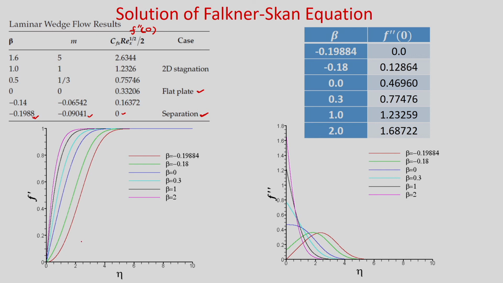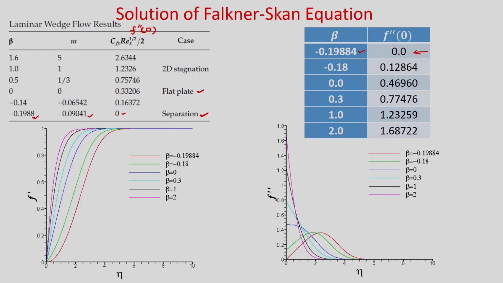Now, for different beta values, this is a similar case, okay. At this point you can see that f double prime 0 becomes 0 for this particular beta. If you see the f prime versus eta, what is f prime? F prime is your u by u infinity. So, you can see what the velocity profile is at different values of beta, okay. So, this is the case where